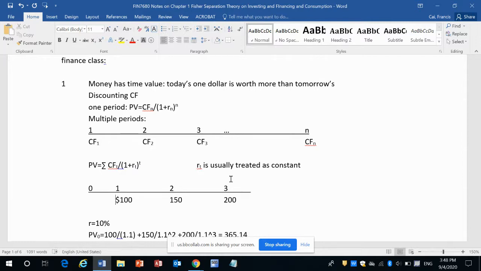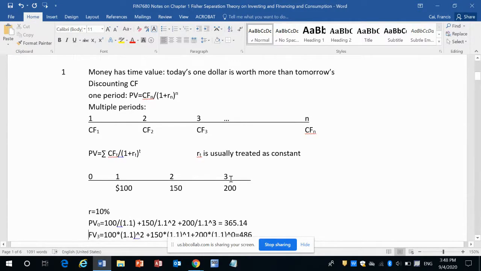Now you cannot simply add 100, 150 and 200 and say, oh, I make a total of $450. That is wrong from a corporate finance point of view. Why? Because money has time value.